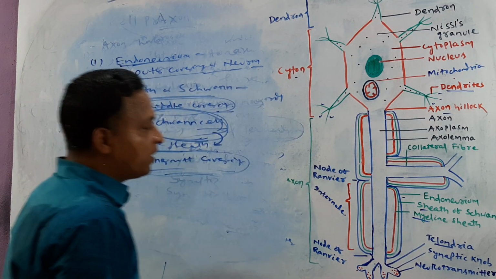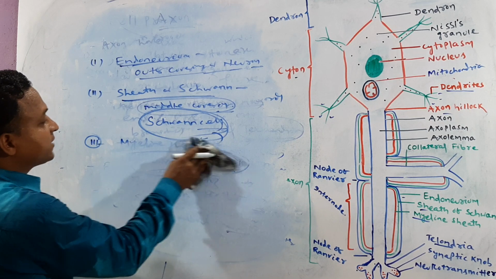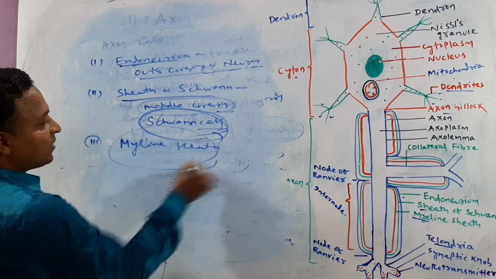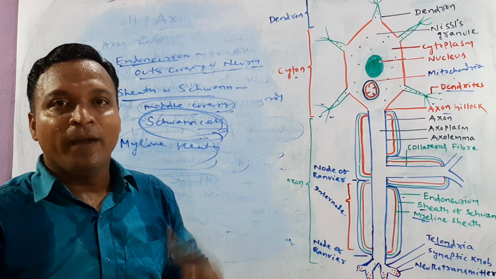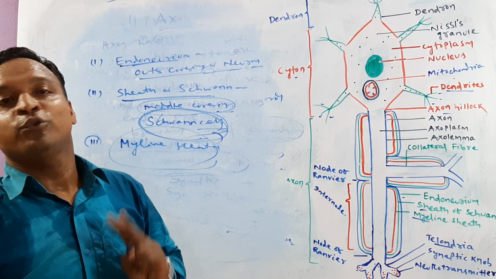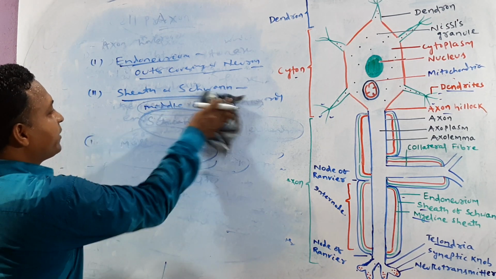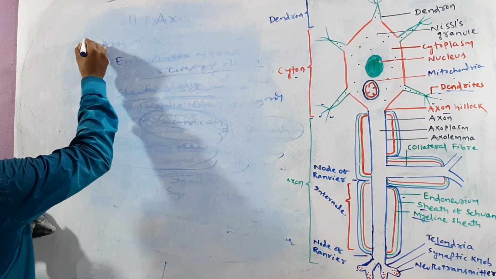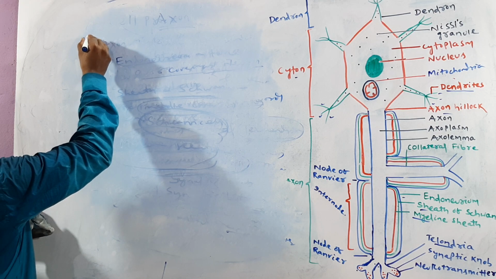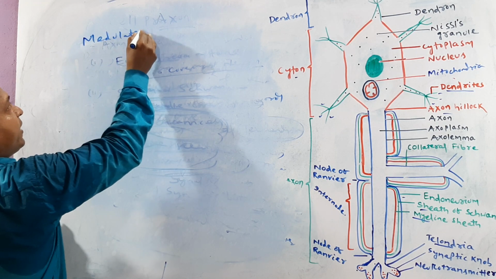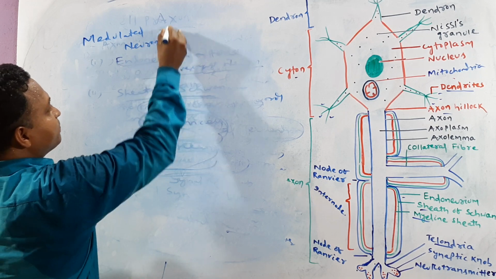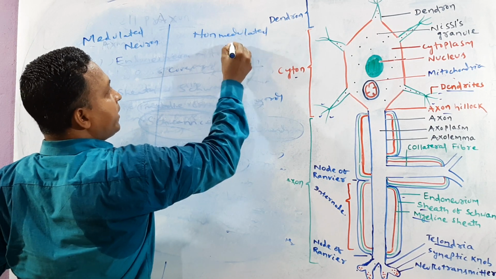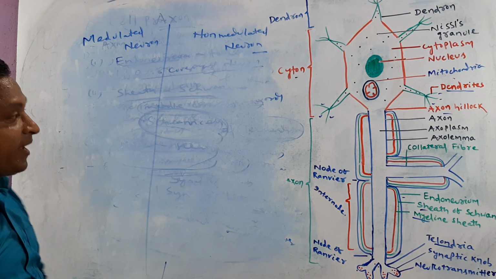Now we talk about types of neuron. Try to understand. Depending upon this myelin sheath, the neurons are of how many types? Two types. Okay, let us focus one by one. Depending upon myelin sheath, the neurons are of two types. One is called medullated neuron. Another one is called non-medullated neuron.